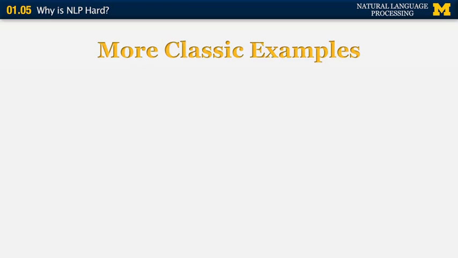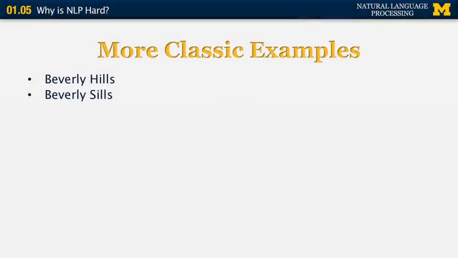Let me run you through some more classic examples of ambiguous sentences and confusing sentences in natural language. The first one is about Beverly Hills. Everybody knows that Beverly Hills is a city in California. If we teach a computer to recognize that, let's say, a compound like this is the name of a city, it will probably interpret the next one also as a city, whereas many of you probably have heard of the name Beverly Hills and know that this is actually the name of a famous opera singer.